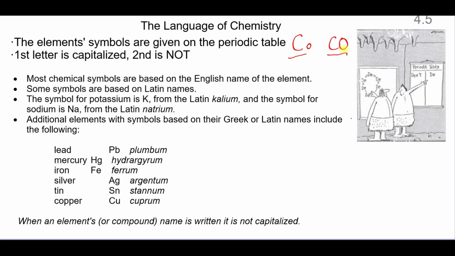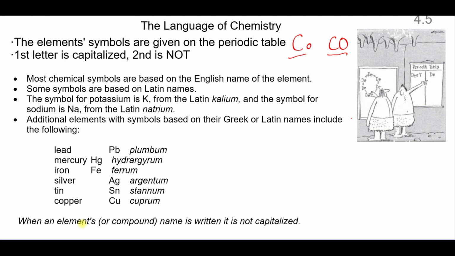Lots of chemical symbols are based on English, but we do have some that are based on Latin. Potassium, for example, is K, and sodium is from the Latin. We also have some others here. We have lead, mercury, iron, silver, and the lead is an interesting one. Water pipes used to be made out of lead, and so plumbers were those who worked on the lead, plumbum.